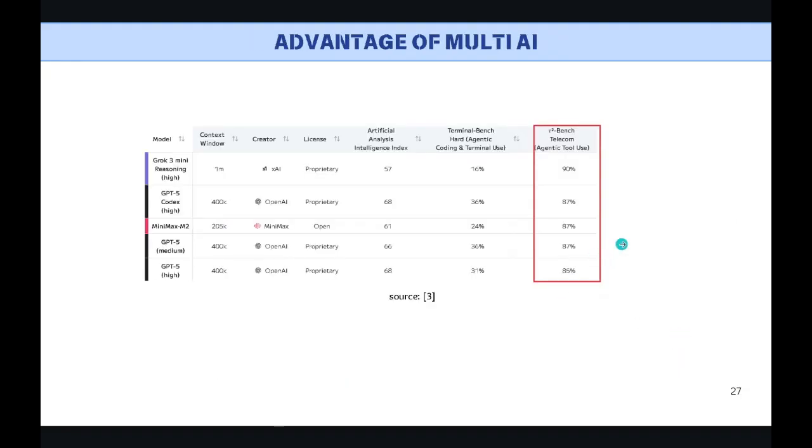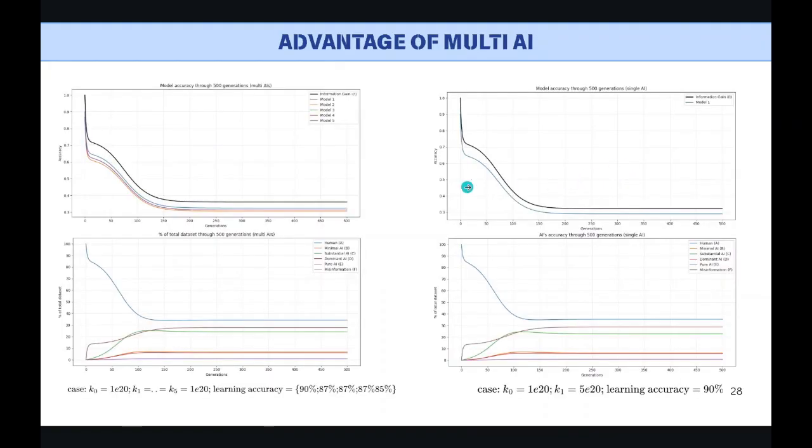Finally, we would like to address the advantage of multi-AI. We will take the top 5 and the best one in this red dataset. Here is the result. In the first half, there isn't any big difference, but later, multi-AI performs slightly better. The reason behind it is that the data output each generation is divided among 5 AIs, and it helps prevent the uncertainty of AI.